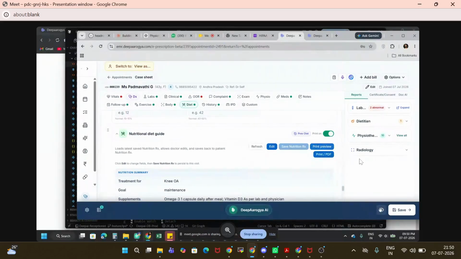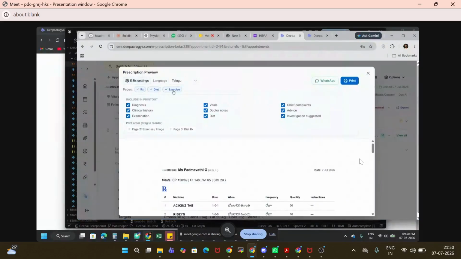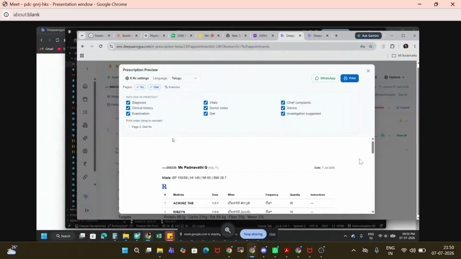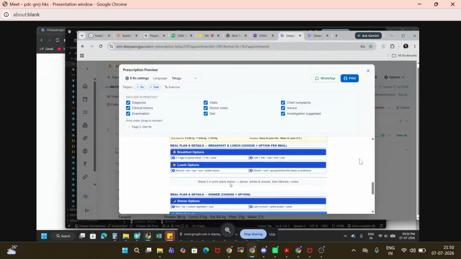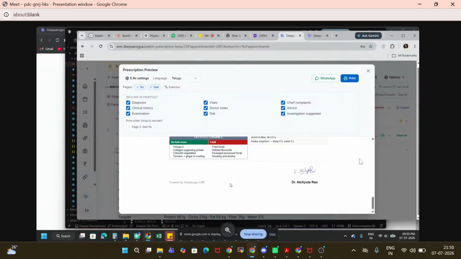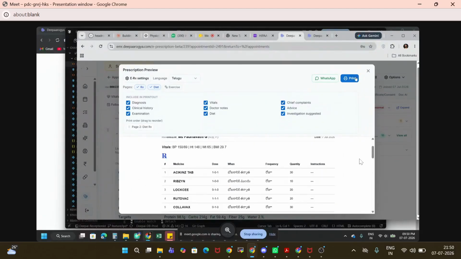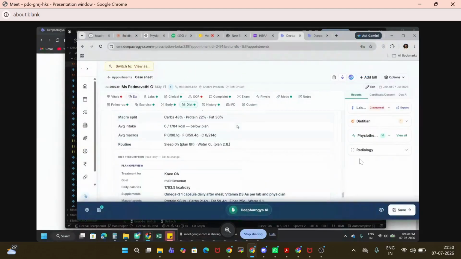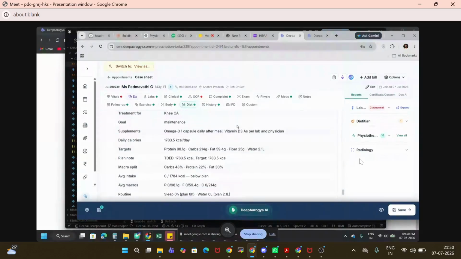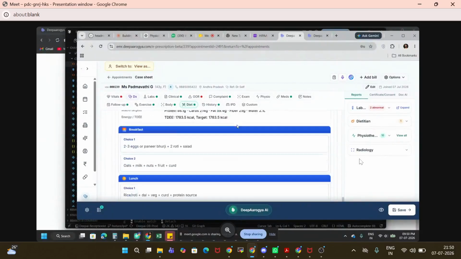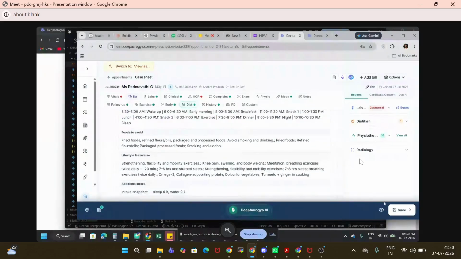Okay, so if I check body composition analysis, let me check the information. Okay, I think the information is not here, but yeah, you will get body composition analysis.